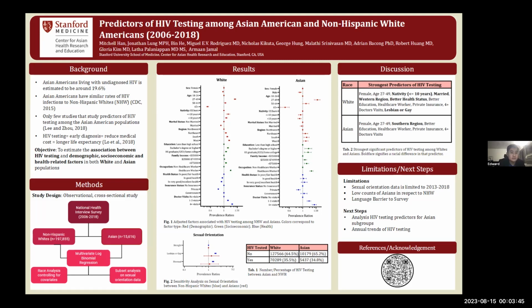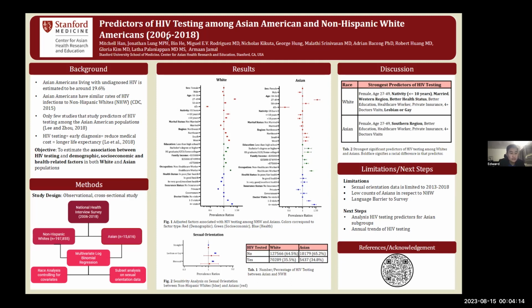Just to have some background information, Asian Americans live with some of the highest undiagnosed HIV rates. And this is concerning because HIV testing means earlier diagnosis, reduced medical costs, and longer life expectancy. And to better address this discrepancy, we came up with a research question of what are the predictors of HIV testing among Asians in comparison to non-Hispanic whites.